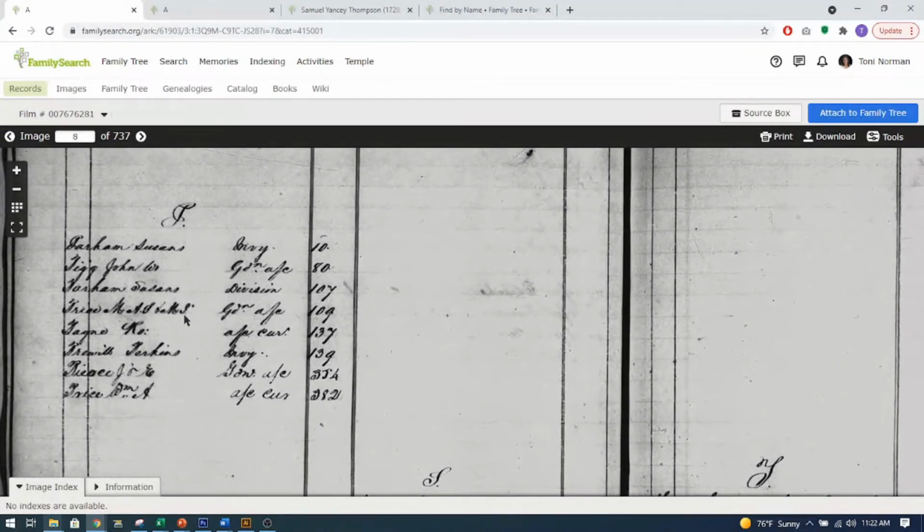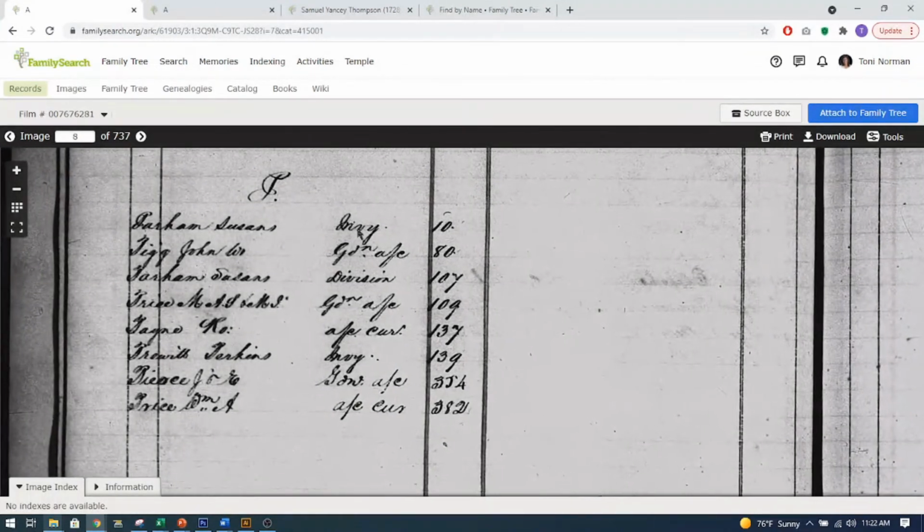So let me make it bigger. So if we look here, we have that says inventory. That's an abbreviation for inventory. This is a guardianship. So when you see GDN, account current. So these guardianship records, often there was more than one.